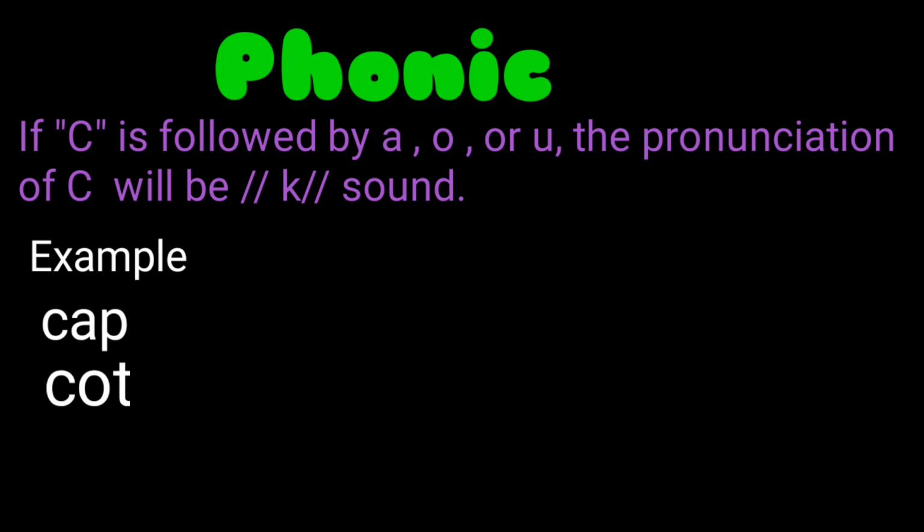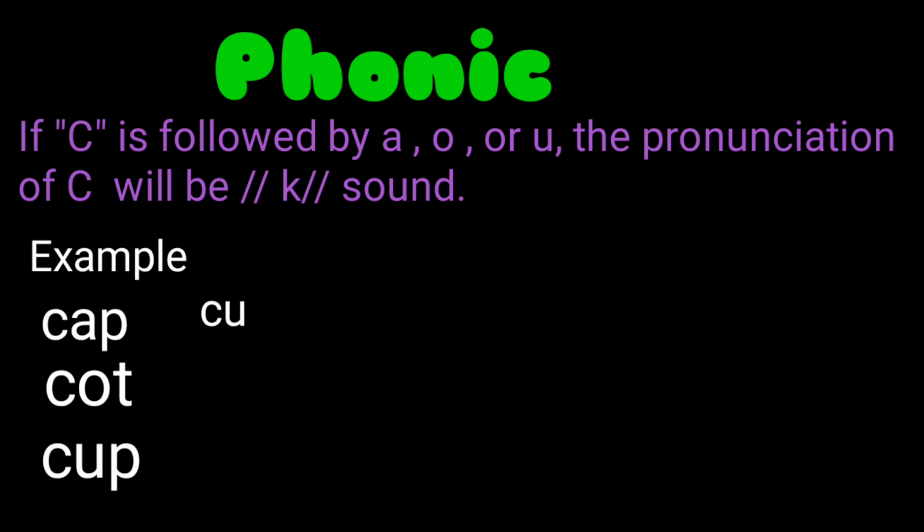Like cot, C-O-T, and here also C is followed by O. Another example, cup, C-U-P, and here C is followed by the vowel U. So the pronunciation of C will be cup.